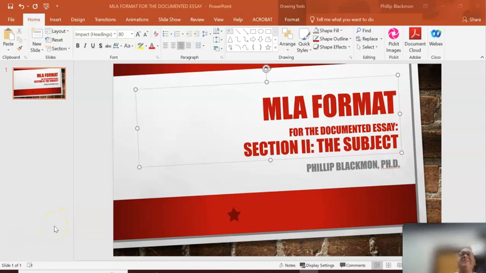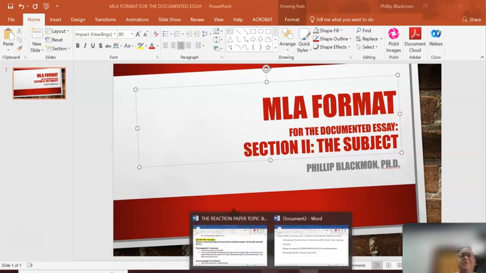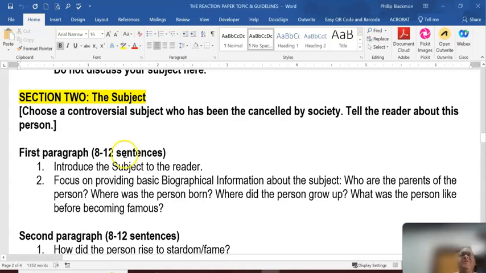We're going to be talking about section 2, the subject that you're going to choose to cancel or not cancel. So the first thing we want to do is look at the requirements for this section. If we go to the handout, we're looking at section 2. It says choose a controversial subject who has been canceled by society. Tell the reader about this subject.